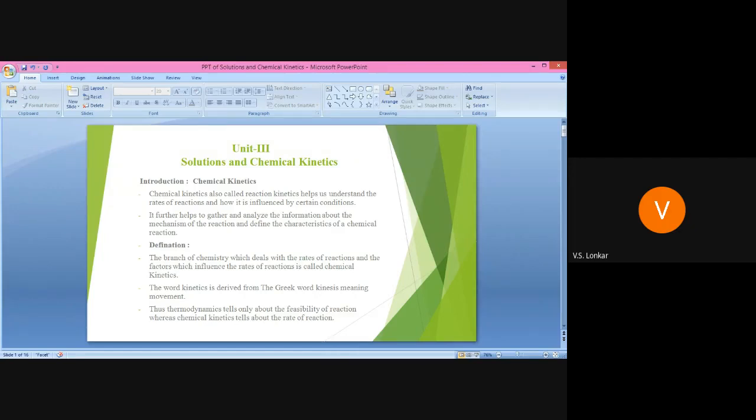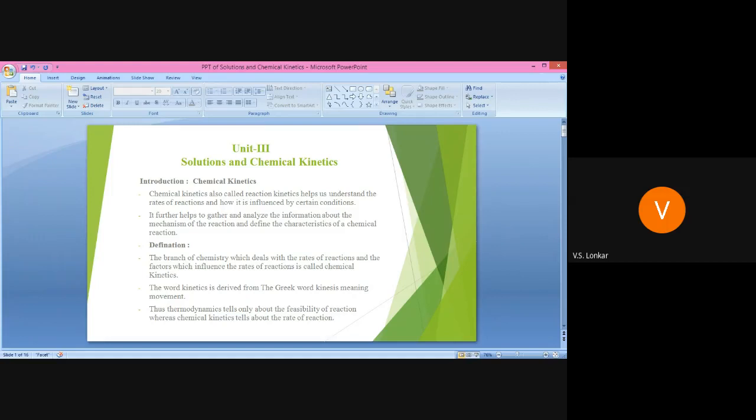Okay, see the first two aspects. The first one, the feasibility or possibility of reaction, can be predicted from the decrease in Gibbs free energy, that is delta G. And the extent up to which the reaction proceeds can be calculated with the help of the equilibrium constant. But the third factor, the speed of any particular reaction, cannot be explained by using thermodynamics concepts.